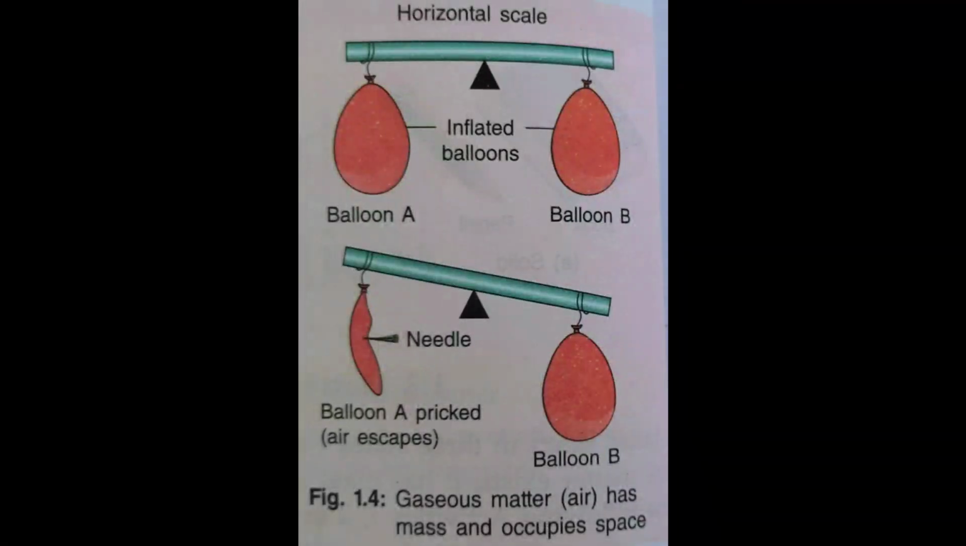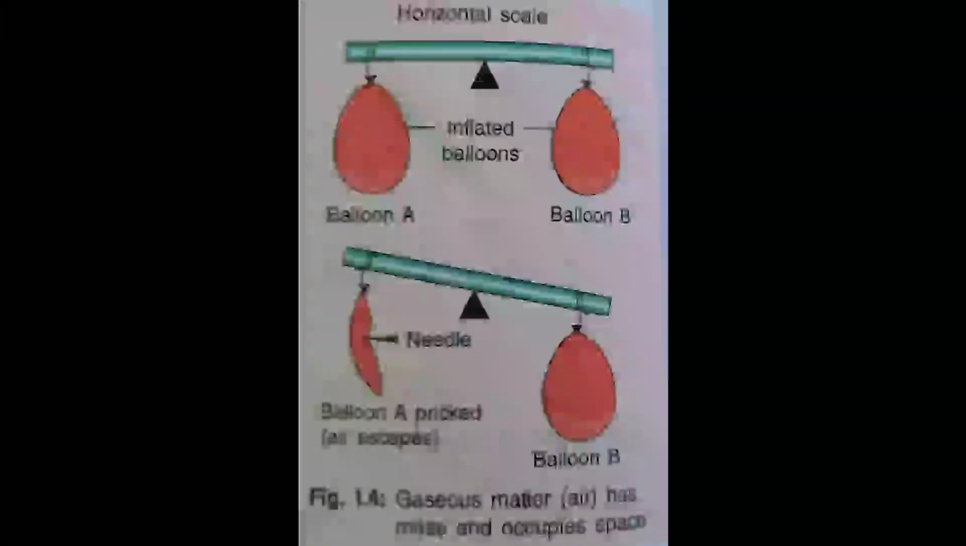Now in this experiment you have to take two balloons and a horizontal bar. You have to tie the balloons on the horizontal bar and start filling air into them. So what does it show? It shows that air occupies space, because of that only the air is getting inside the balloon. Both the balloons you have to fill.